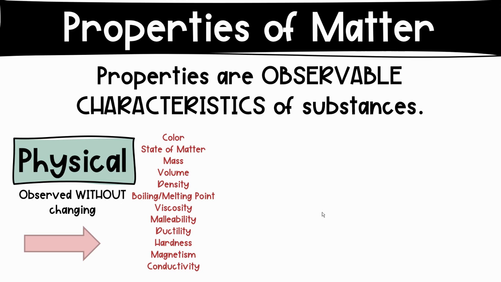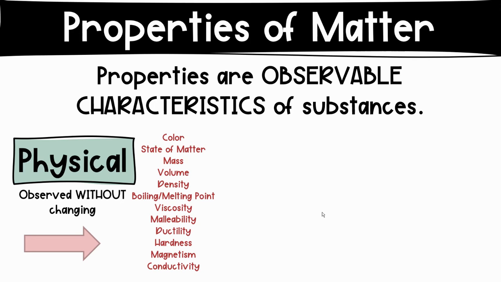If you boil water, you're observing what temperature it boils without changing it from water. Viscosity is resistance to flow or how thick it is. Liquids that are thick, like honey or molasses, are very viscous, while water is not. Malleability is the ability to be hammered into thin sheets. So a lot of metals are very malleable. You can make them into different shapes, like gold can be made into jewelry. Ductility is the ability to be drawn into thin wires, like copper for electrical wires.